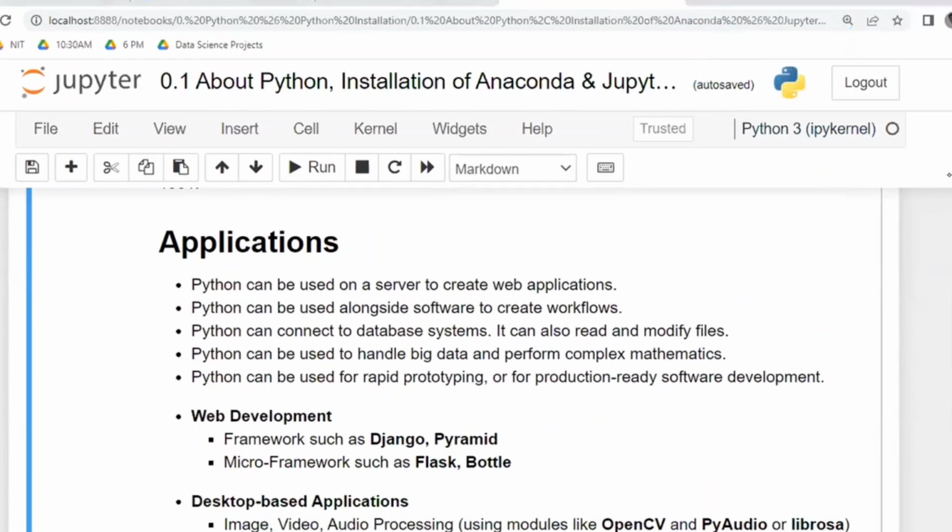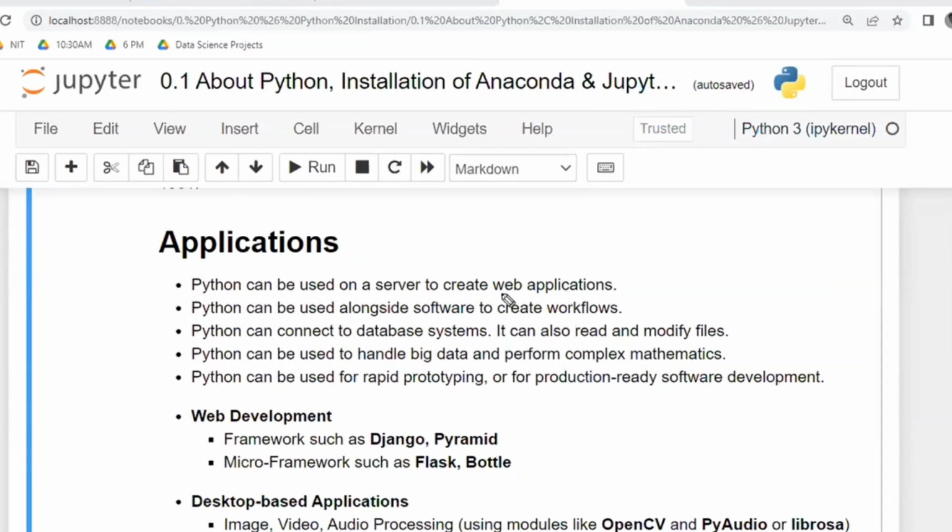Now, what are the applications of Python? If you see, Python is not designed only for data science purposes. Python is a general programming language. It is not a data science programming language, or R programming language with statistics. This is not like that. It is a general programming language. General programming language means it has a wide range of applications, generalized. It is not fixed to certain people only.